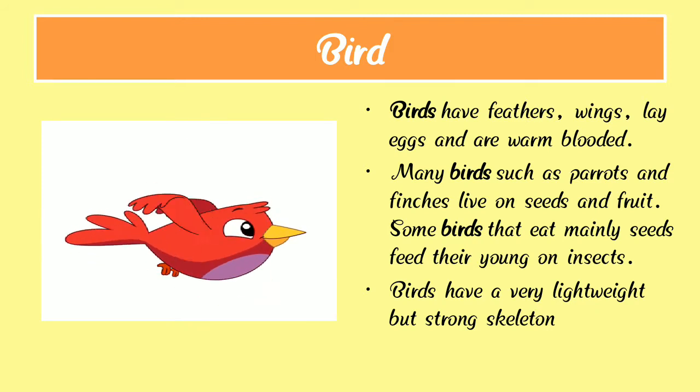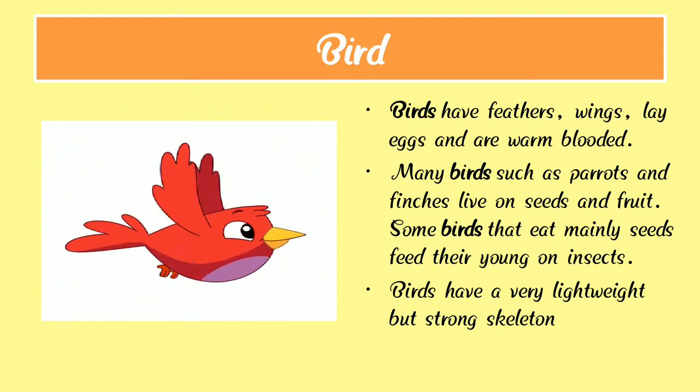Here we can see a photograph of a flying bird. Birds have feathers, wings, and a beak, and they lay eggs and are warm blooded.